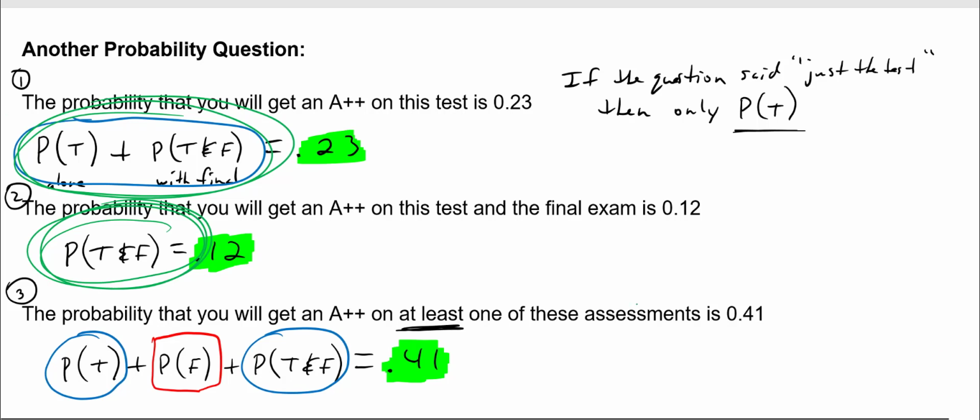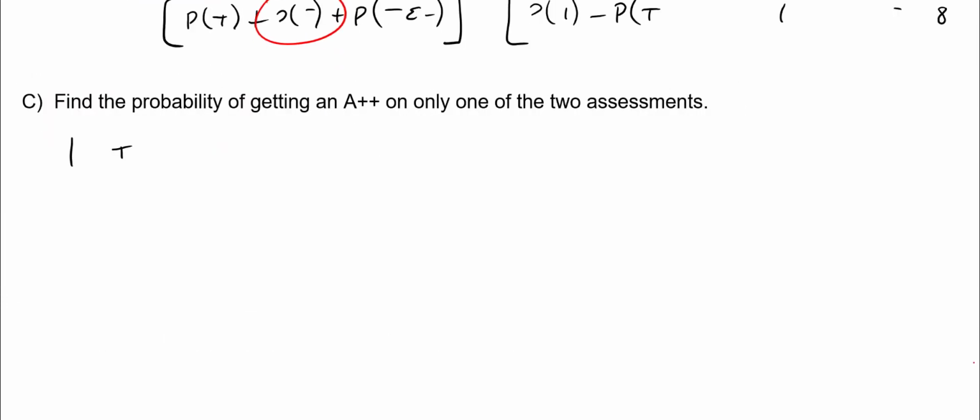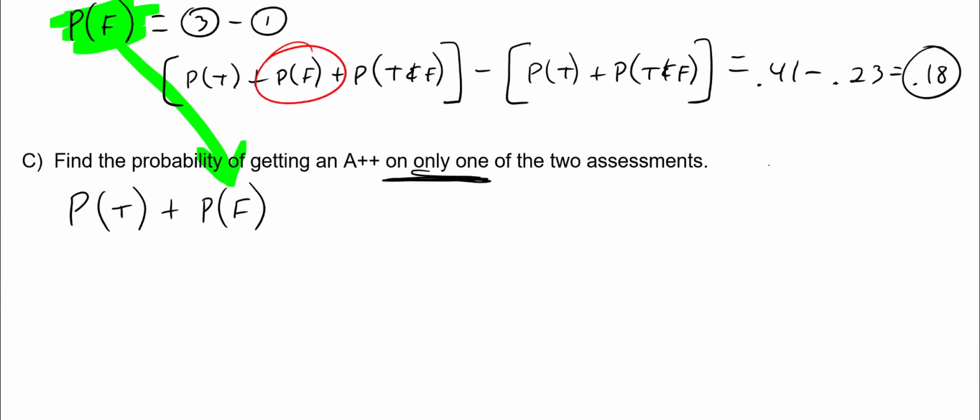Okay, so let me write it all out here. But I hope you guys see that, right? It's number 1 minus 2, which is just going to give me this guy here, the probability of T, plus what I just got in category B, which was my 0.18. Okay, so let me cursor back down here. All right, so P of T is going to be category 1 minus category 2.